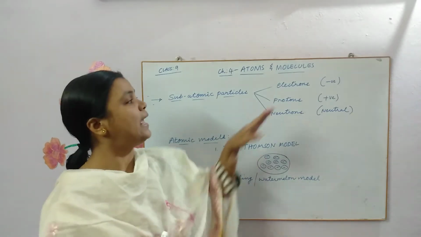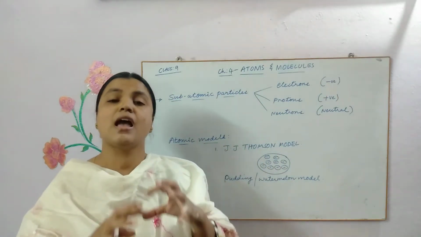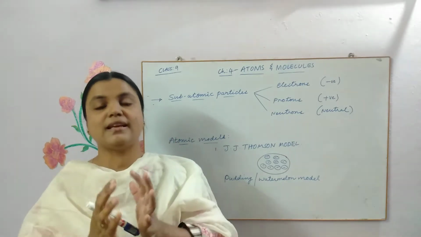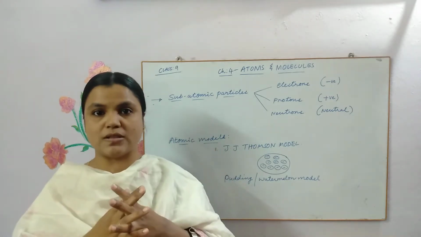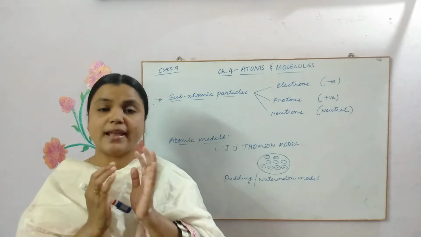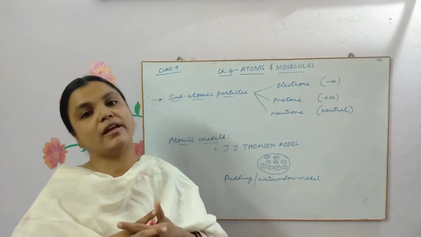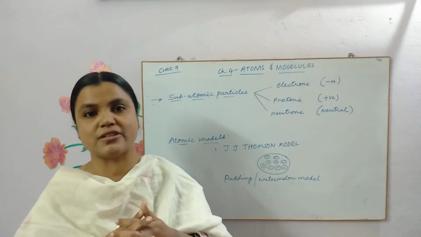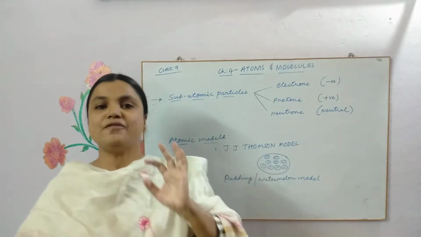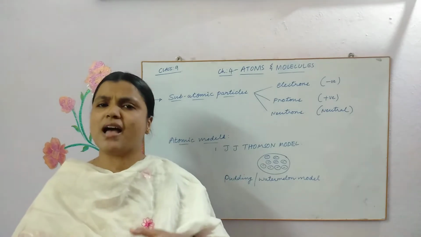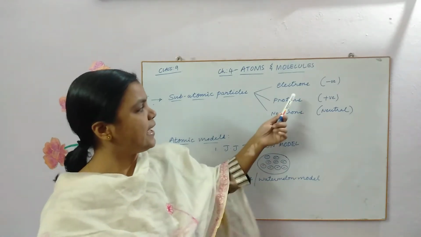We know now that electrons are negatively charged subatomic particles which are present outside the nucleus. Basically, an atom contains a nucleus and then an external part also. So we have electrons revolving around the nucleus, just like the planets revolve around the sun. There is one comparison actually. They have a negative charge, we all know this, and their mass is very, very negligible.